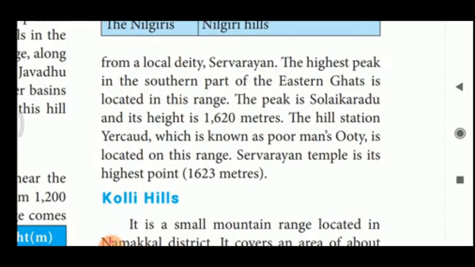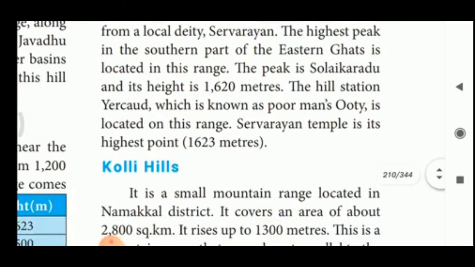The peak is Solekaradu, and its height is, what is the name of that peak? Highest peak Solekaradu. What is the height of that peak? 1620 meters. The hill station Yercaud, which is known as Poor Man's Ooty. So, which is called Poor Man's Ooty? Yes, Yercaud is located on this range. Shervarayan temple is its highest point.